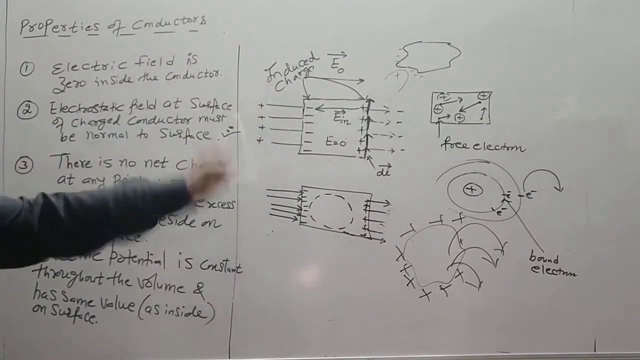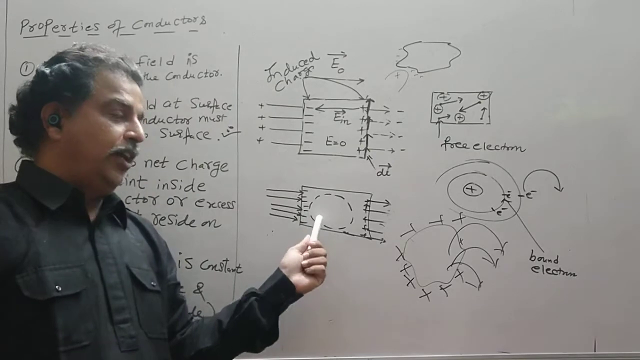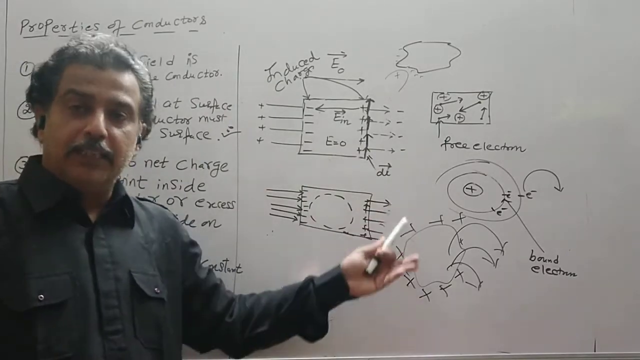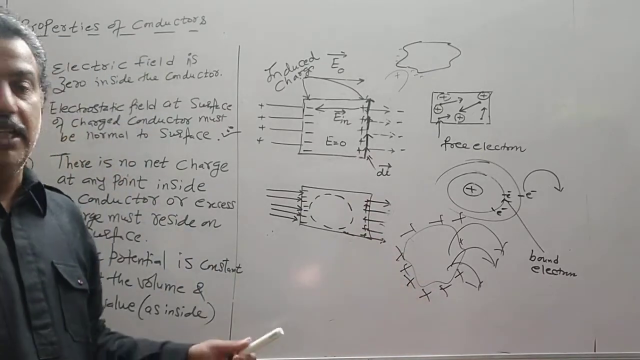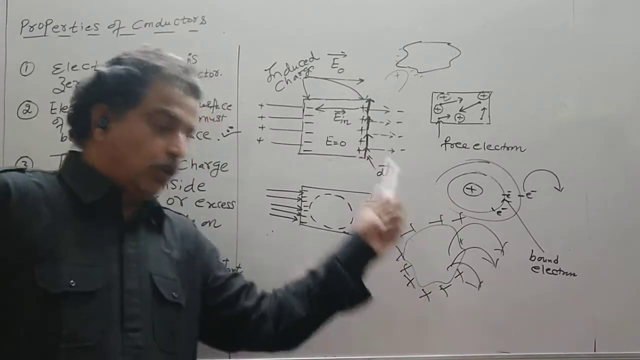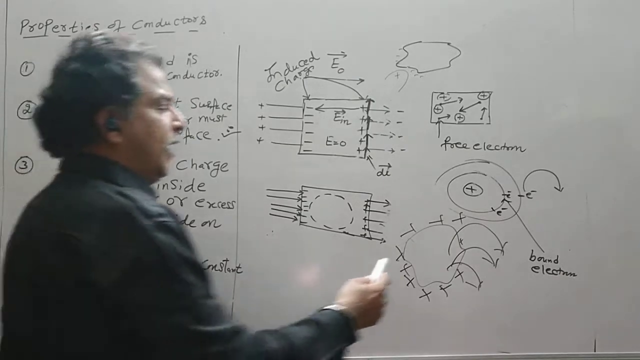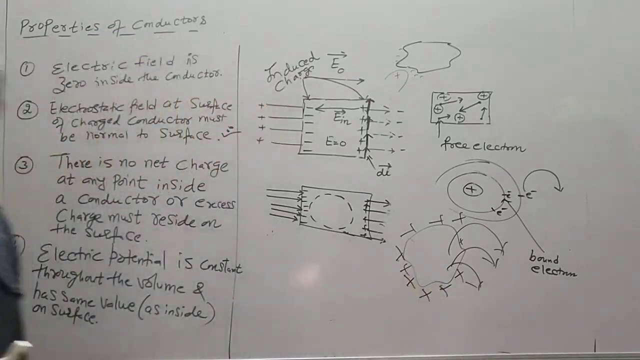So whether you place a conductor inside a field or you make a body charged by any method, charging by conduction, friction, anyway, the charges must always reside on the surface so as to satisfy these two conditions. Otherwise, you may assume any Gaussian surface inside the conductor and you will see that no charge is enclosed.